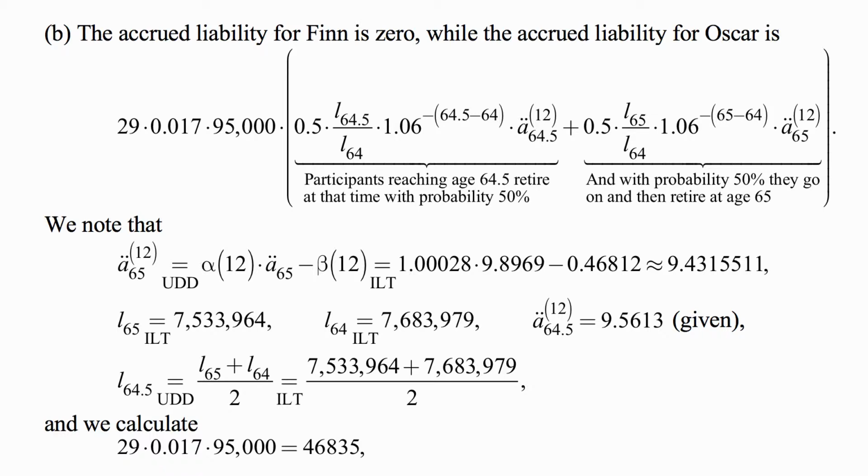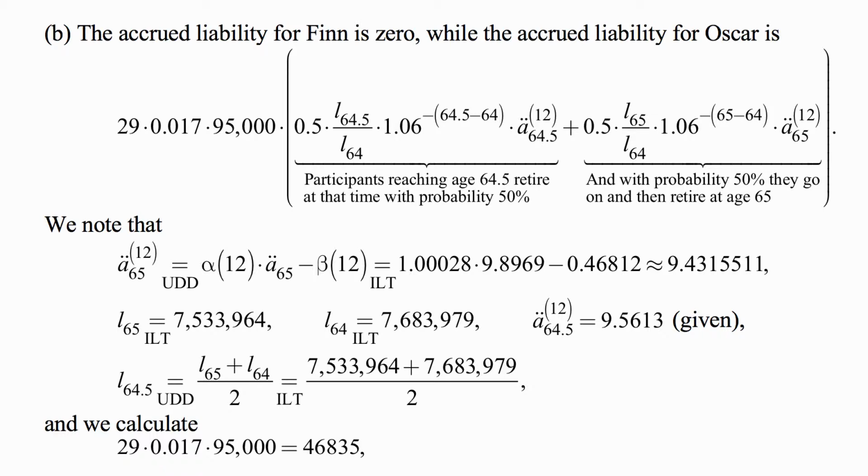9.4315511. L65 is given in the illustrative life table, so is L64. And A double dot 64.5 up 12 is actually given in the problem directly. And under UDD, L64.5 is the arithmetic average of L65 and L64. So we plug in those two values that we have from the table to get that. And so we calculate the pieces that we have here.